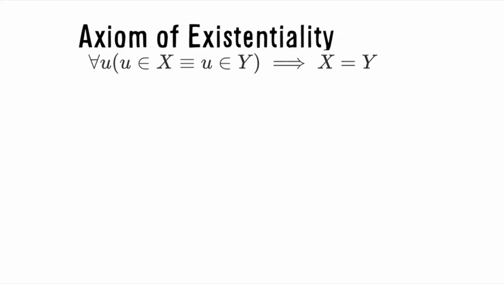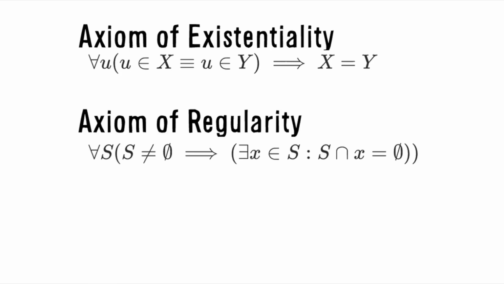Now let's take a closer look at the axioms of ZFC that debunk Russell's paradox. First off, we have the axiom of extensionality. In plain language, this means that two sets are equal if they have the same elements. Next is the axiom of regularity, which states that for all non-empty sets S, there exists an element of S that shares no elements with S. This basically means that no set is an element of itself, and every set has an ordinal rank, meaning that elements can be arranged one after another.